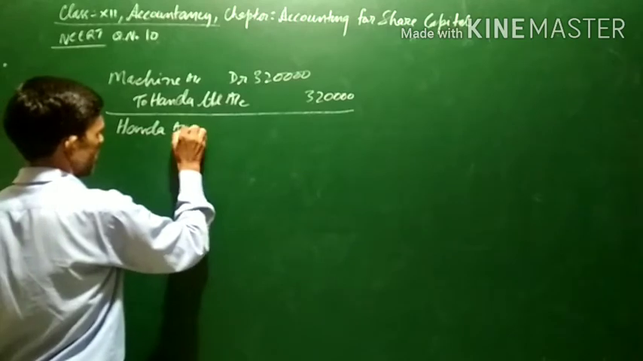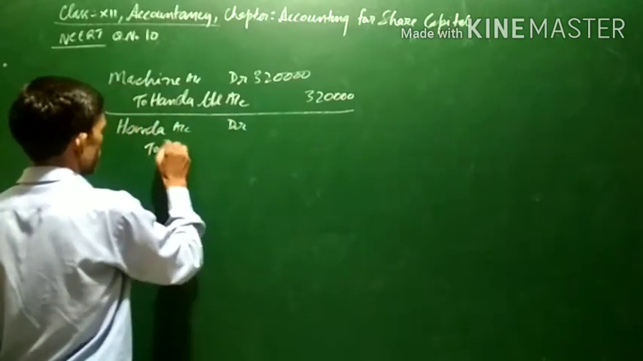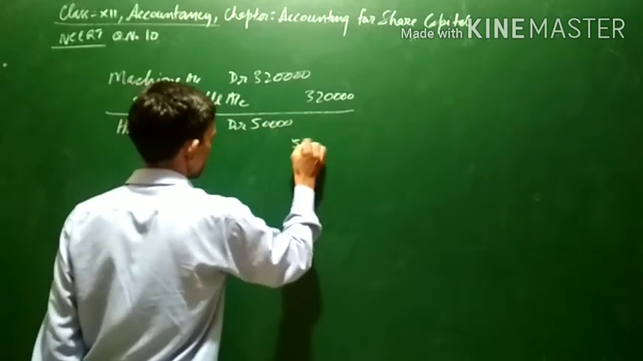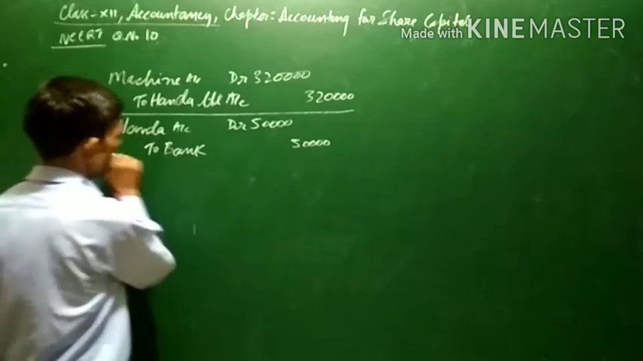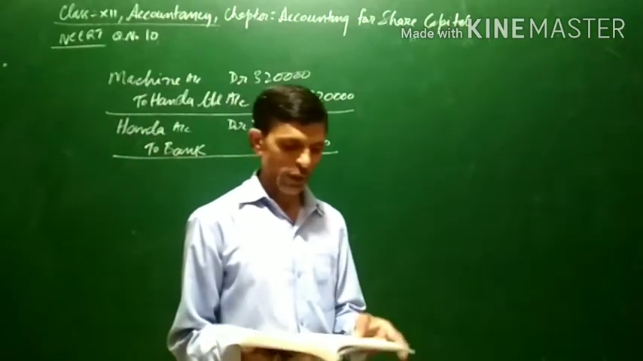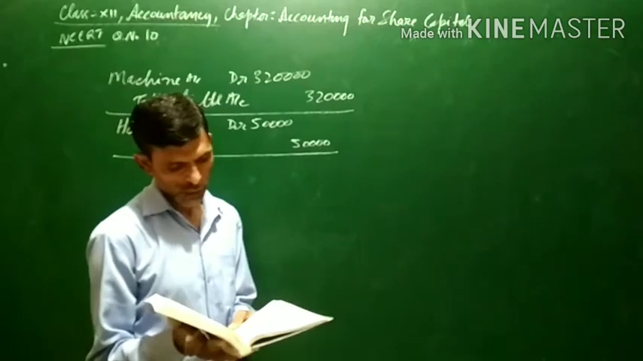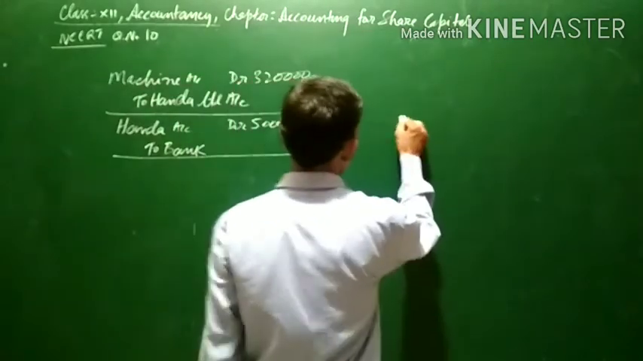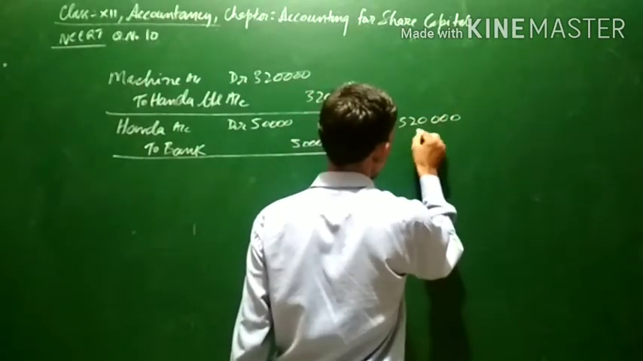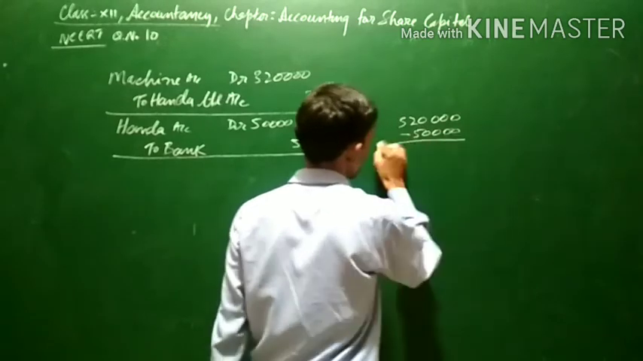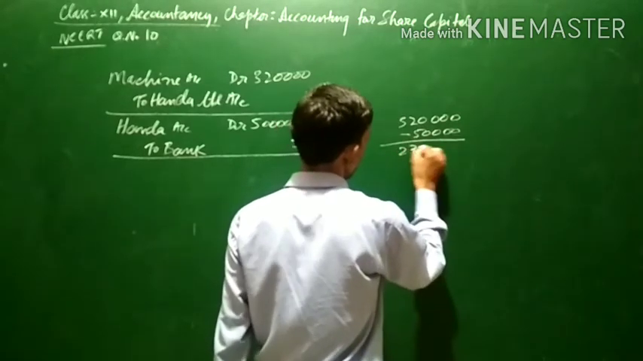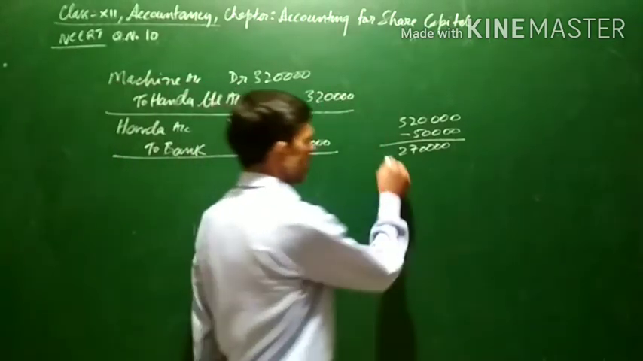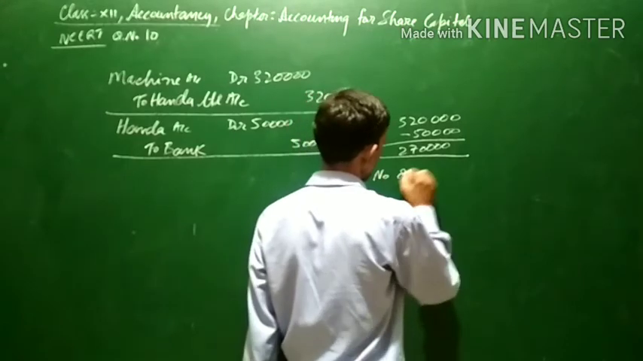First of all, cash is paid. Honda Limited account debit to bank, 50,000 will be paid. 50,000 is paid in partial payment of the machine, and for the remaining amount, shares of ₹100 each are issued for ₹90. Now out of 3,20,000, 50,000 is paid. The remaining balance is 2,70,000.